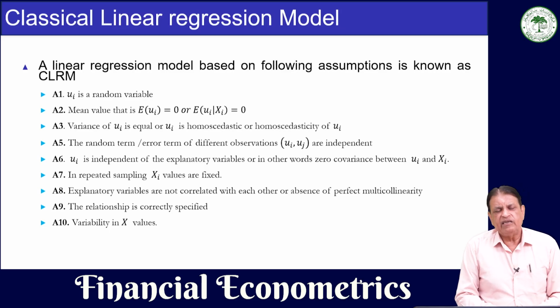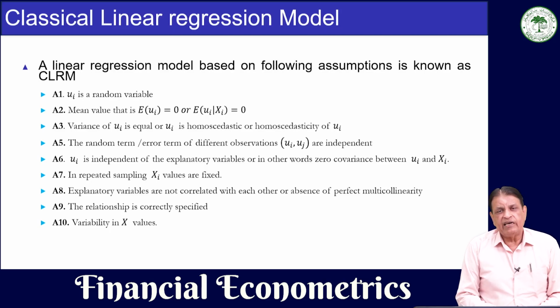The mean of this random variable is 0. That is, the expected value is 0, because sometimes it will take positive values, sometimes negative values, and the expected value of ui will be 0.